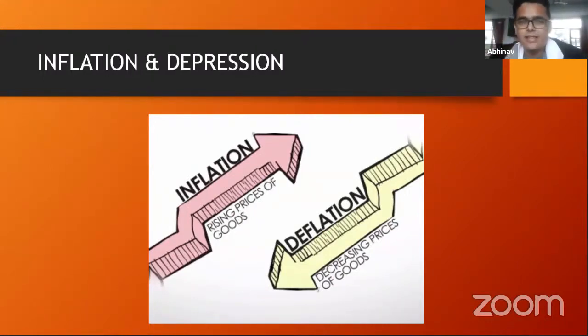So there is no hard and fast definition of when a recession exists, but it's an informal understanding between all the economists in the world that whenever there's a fall in GDP for two consecutive quarters, then you will face this issue of recession, right? And when there is a recession which goes on for a much longer period, then that is termed as depression.